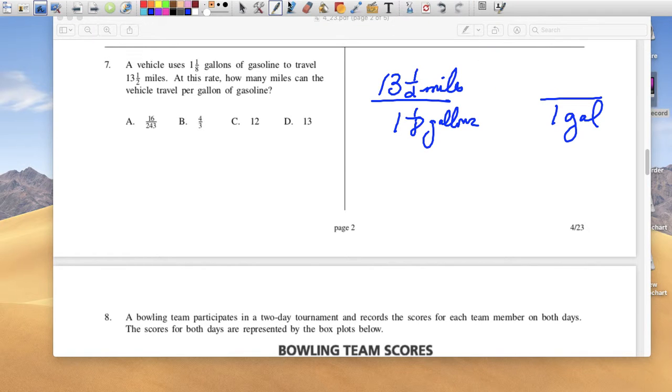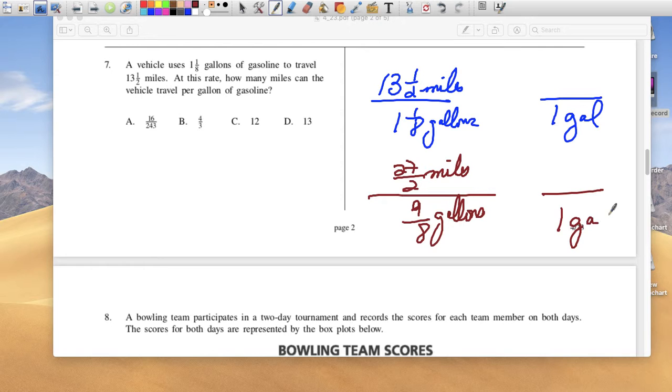I think it's easier if you change these to improper fractions. 8 times 1 is 8 plus 1, so this is 9/8 gallons. And I'm going to rewrite the top too: 2 times 13 is 26, plus 1 is 27/2. It's the same exact way, except I'm using improper fractions. Now, I still want the unit rate.